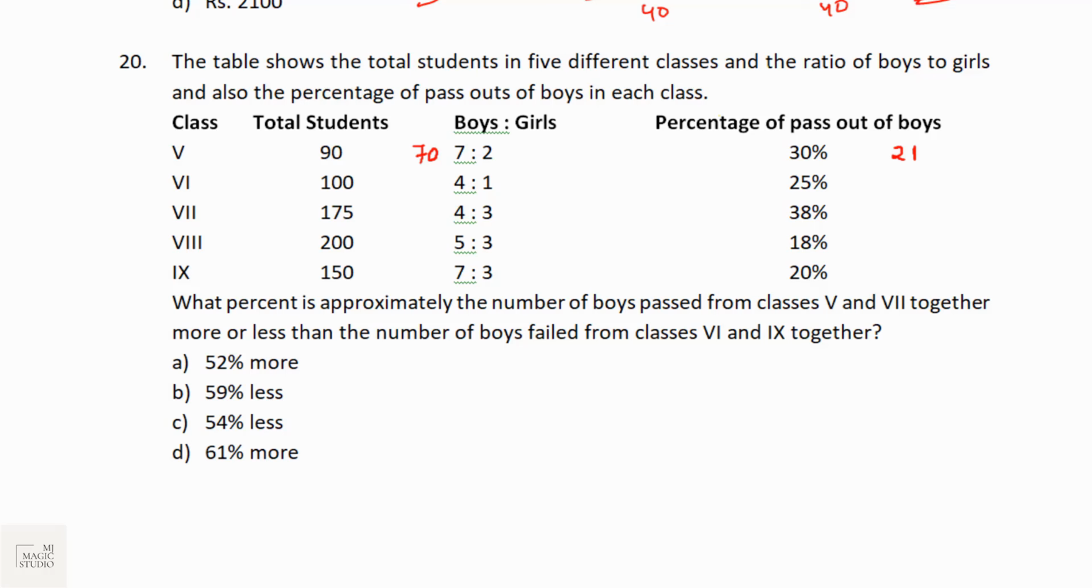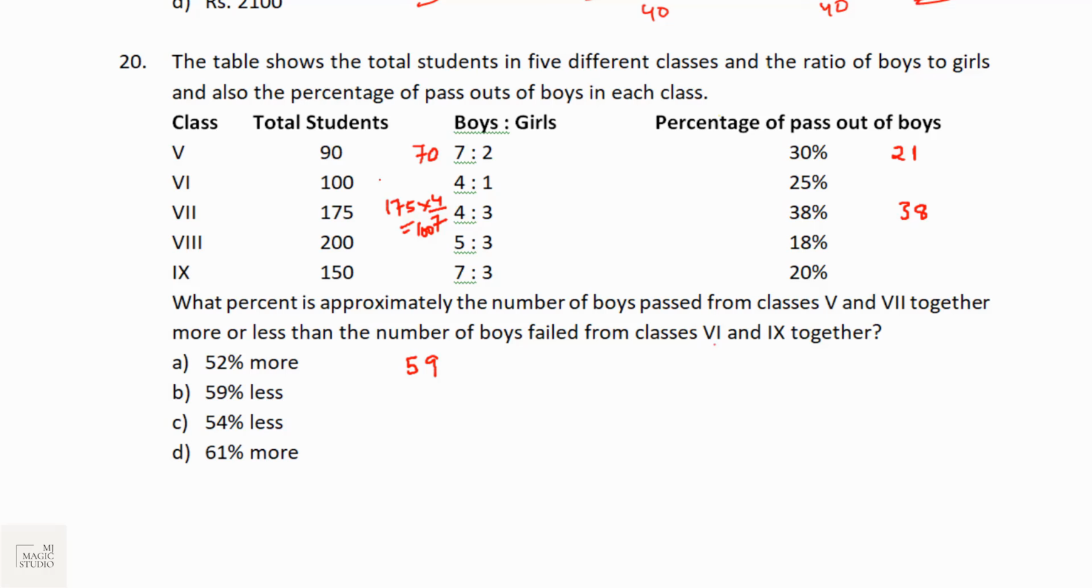Class 6 total 175, divided in the ratio of 4:3. So number of boys would be 175 into 4 by 7. That would be 100. Number of boys are 100 and 38% passed. So that is 38. So the total is 21 plus 38, that is 59. Together, are they more or less than the number of boys failed from class 6?